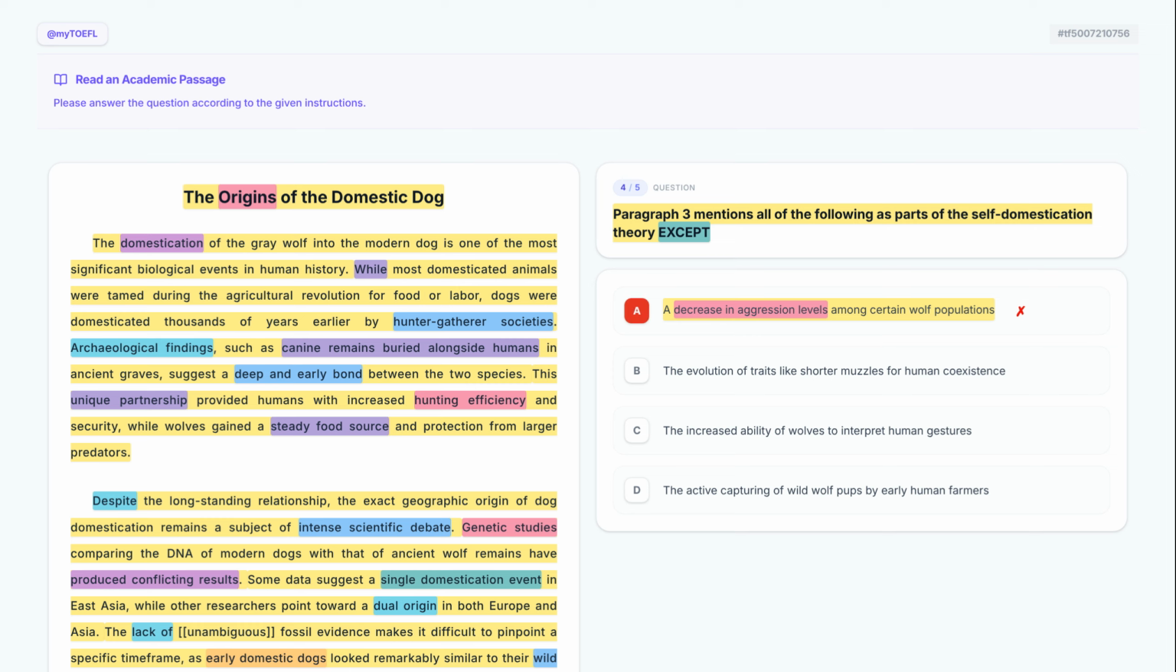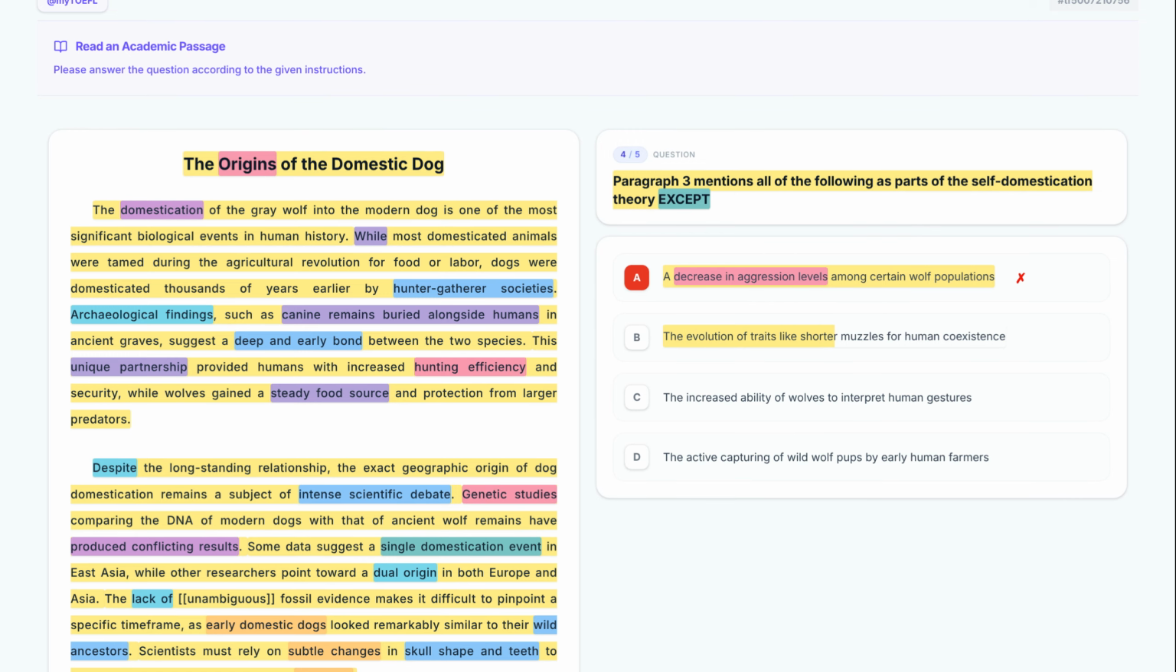Now, let's examine option B. The evolution of traits like shorter muzzles for human coexistence. Option B refers to shorter muzzles. Paragraph 3 clearly lists shorter muzzles as a physical trait that evolved during this process. Since it is present in the text, we eliminate this option.